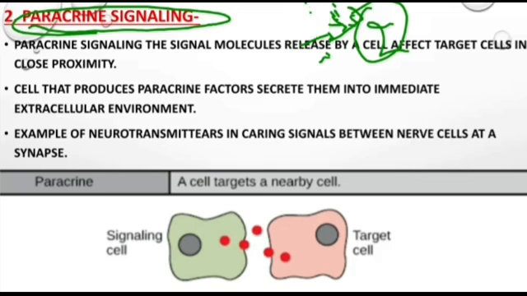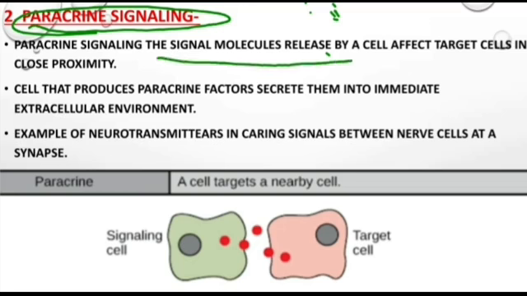So then let's see the first point. In paracrine signaling, the signal molecule released by a cell affects the target cell in closer proximity. The distance between cells is very small.